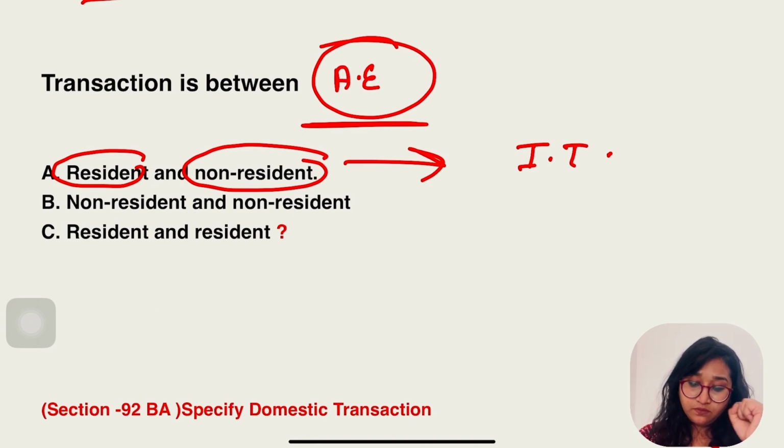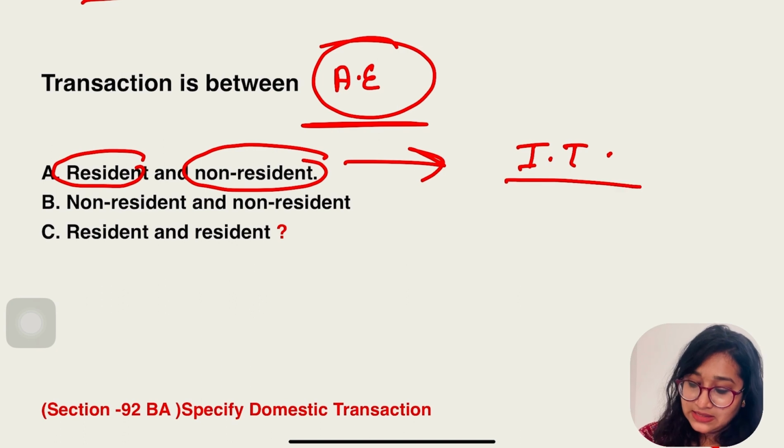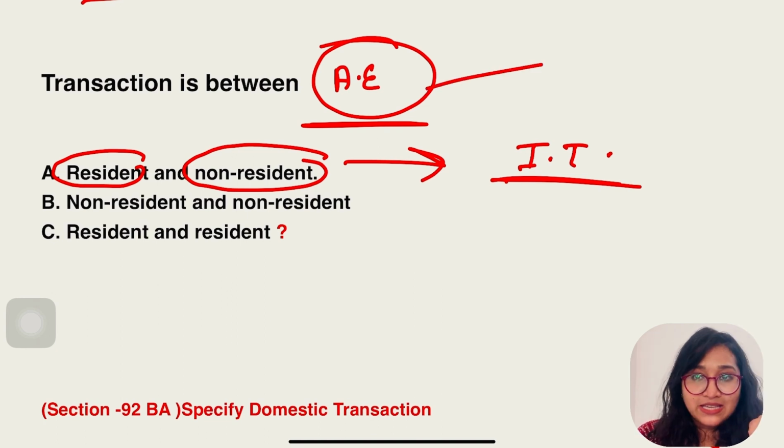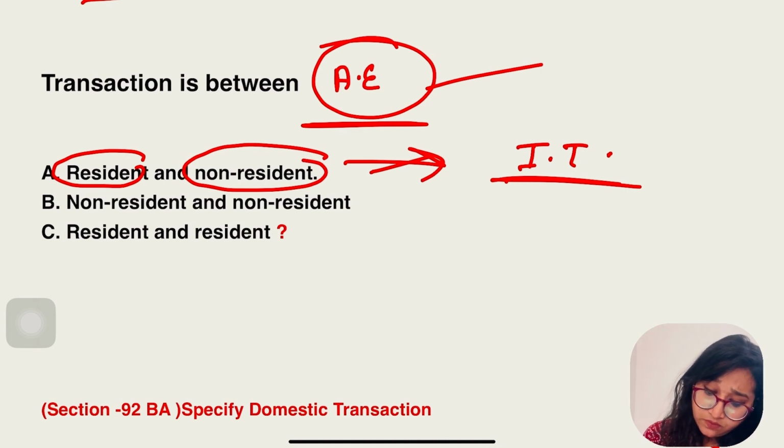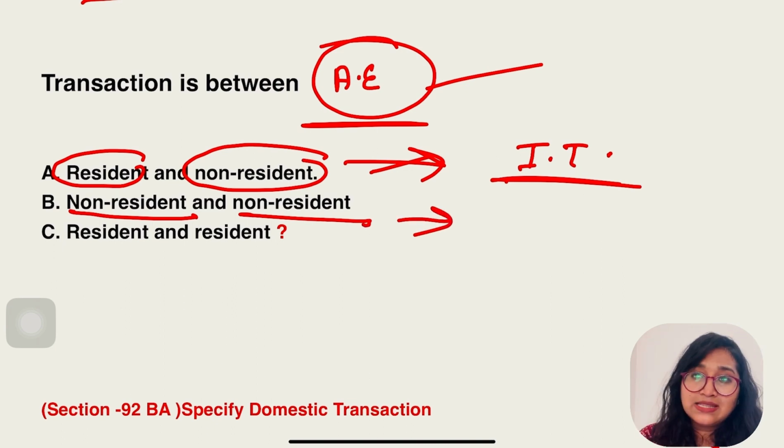Case A says the transaction is between a resident and a non-resident. Yes, this is an international transaction because two conditions must be fulfilled. First, they are associate enterprises. Yes, it is fulfilled. And second, one of the parties should be non-resident. So the two conditions are fulfilled. What about case B? One party is non-resident and the second party is again non-resident. Is it an international transaction, guys?